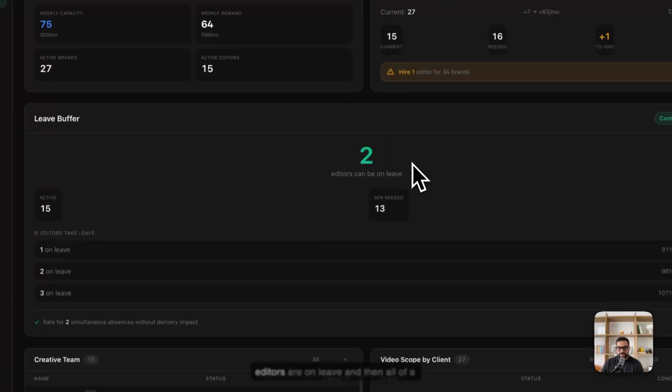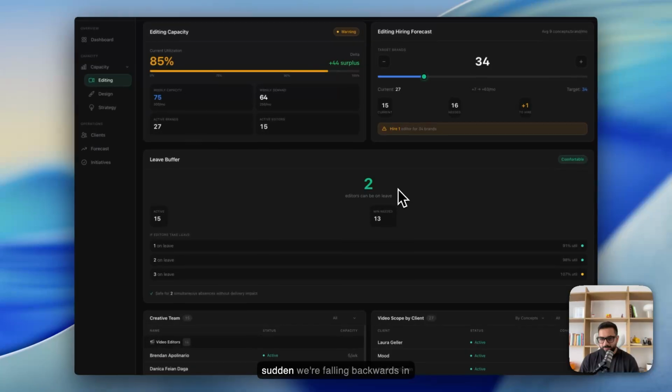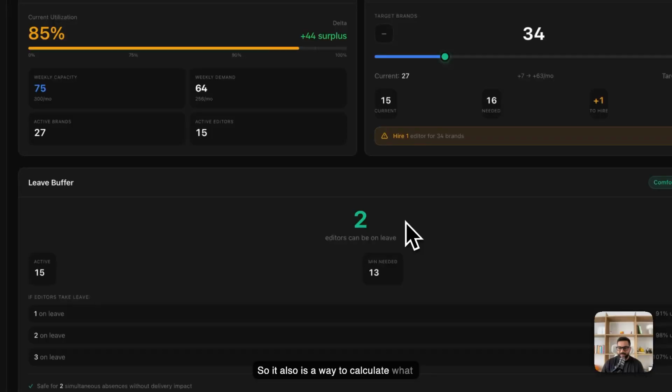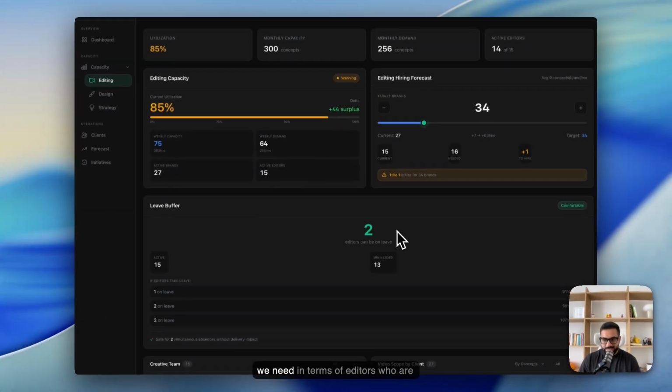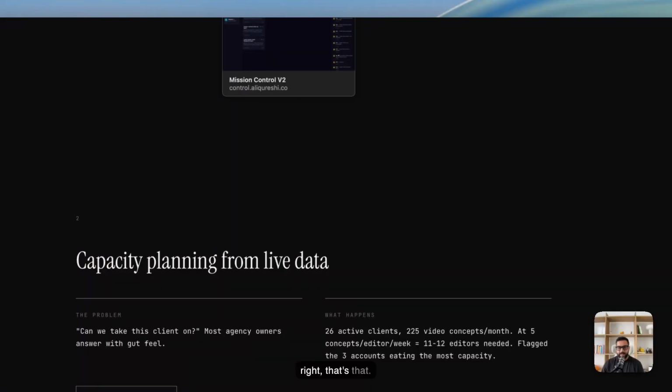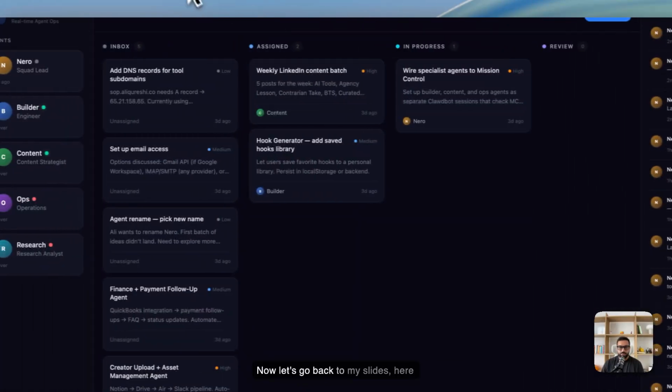We've had points where too many editors are on leave, and then all of a sudden we're falling backwards, just behind. So it also is a way to calculate what we need in terms of editors who are available. And again, this was all built using Claude, which is insane. Okay. All right. That's that. Now let's go back to my slides.